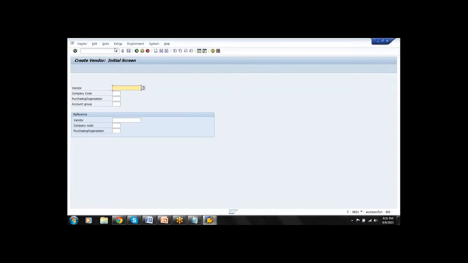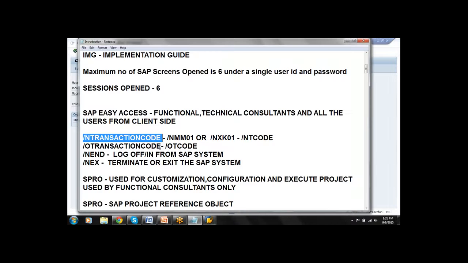Next, I need both screens. I need the vendor screen as well as the material screen. So you are already in the vendor screen. Here I'll enter /o mm01, enter. The vendor screen will be minimized and it opens the material screen. So /o transaction code means the system minimizes the current screen or current transaction and opens a new screen or new transaction.